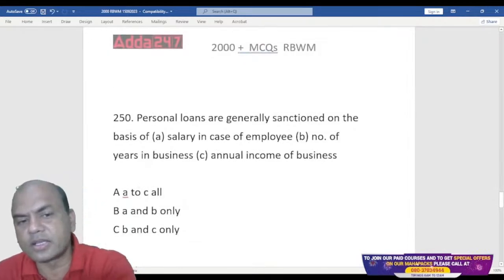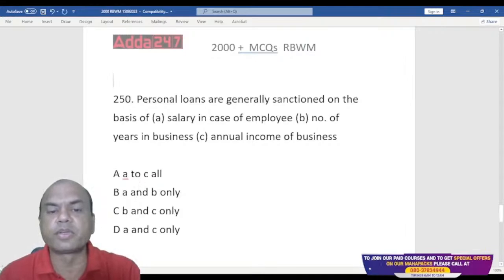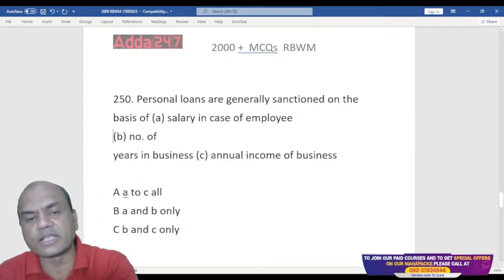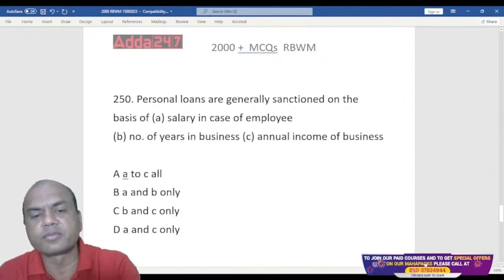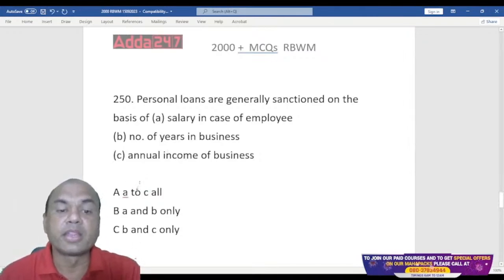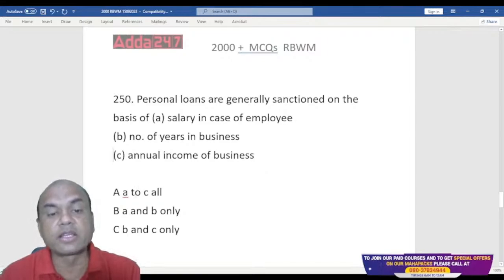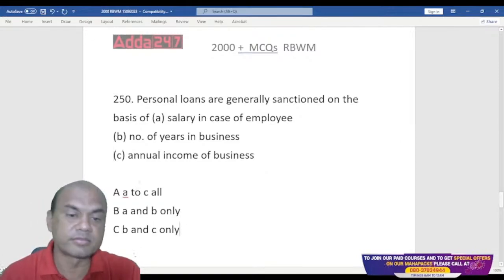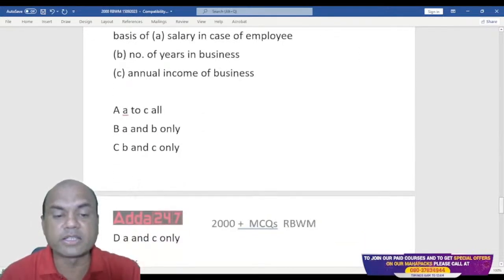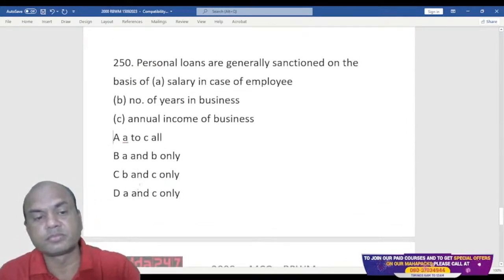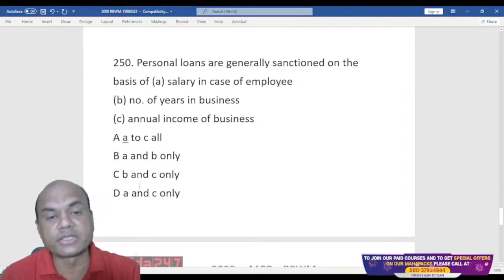Personal loans are generally sanctioned on the basis of salary in case of the employee, number of years in business, annual income of the business. So personal loans are sanctioned generally on the basis of what? Salary in case of employee, number of years in business, and annual income of the business. So is it A to C all, or is it A and B only, or is it B and C only? So what is it? It is sanctioned on the basis of everyone.